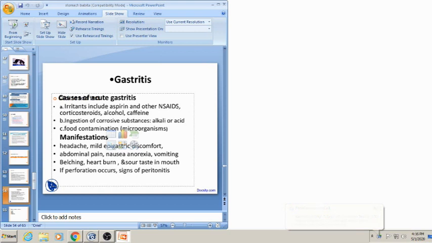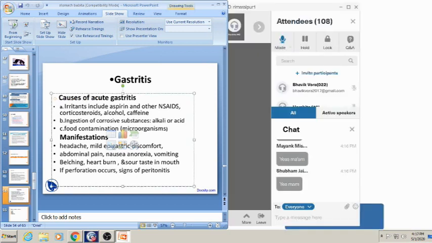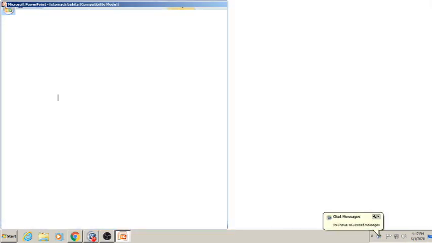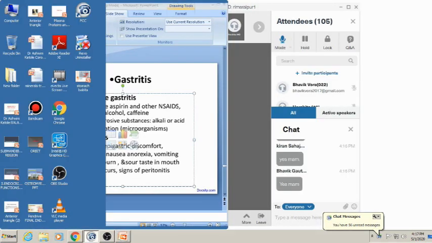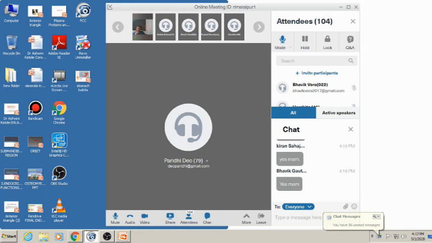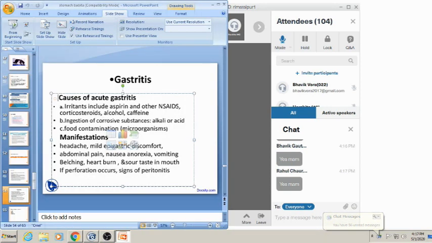Causes of acute gastritis. Irritants include aspirin and other NSAIDs, non-steroidal anti-inflammatory drugs, corticosteroids, and alcohol, caffeine. So these are irritants for the gastric mucosa in long-term use. Ingestion of corrosive substances, alkali or acid, and food contamination like microorganisms.